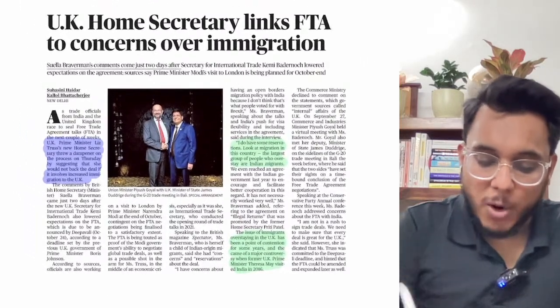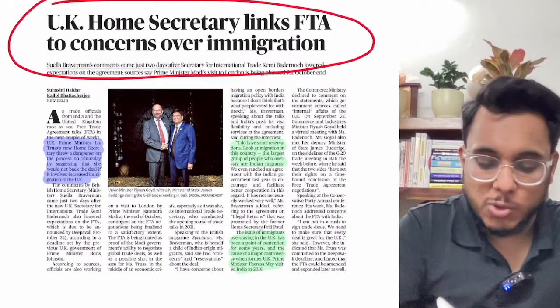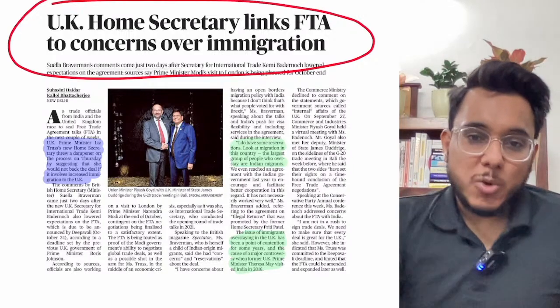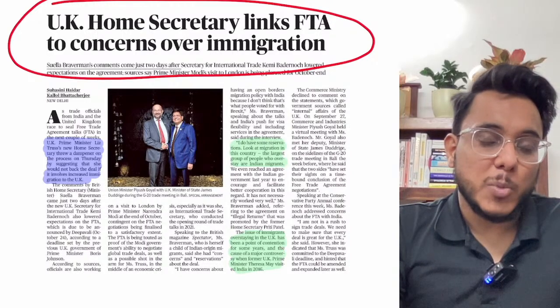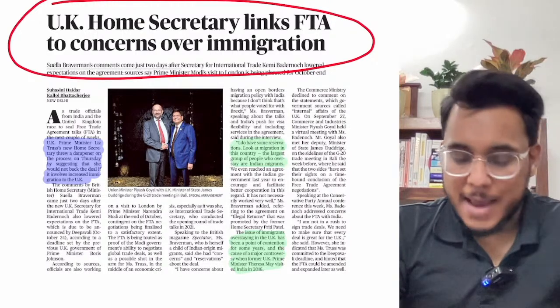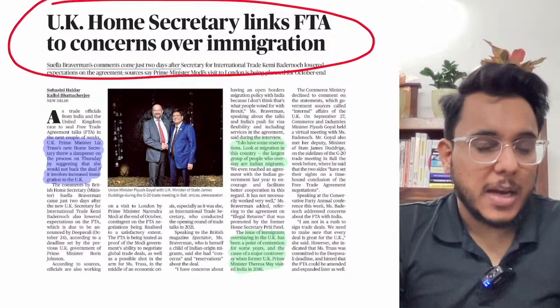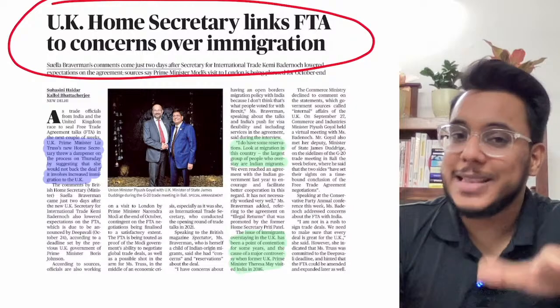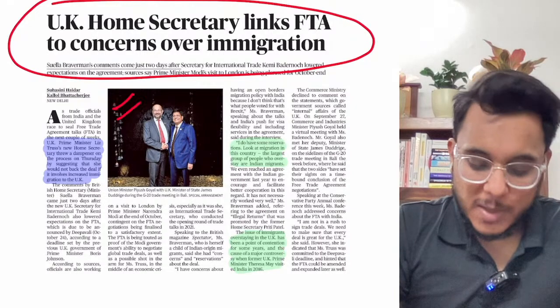UK Home Secretary links FTA to concerns over immigration. Now, guys, I tell you in most of the classes that you need to understand which articles need to be read in depth. For example, in every article we see the background, then that particular thing, then the way forward. But some articles you just need to see in the headlines. For example, this particular article.